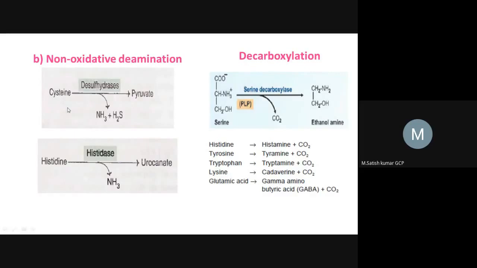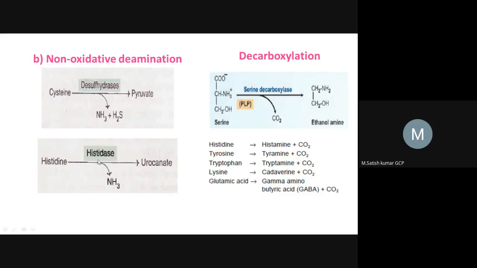But here there is no involvement of any coenzymes, no removal of hydrogens, and no acceptance of hydrogens by coenzymes. That's why this is called non-oxidative deamination reaction. One more example is histidine, which gets converted into urocanate by releasing an ammonia group. The enzyme is histidase.